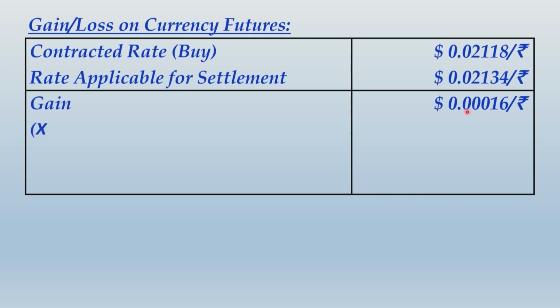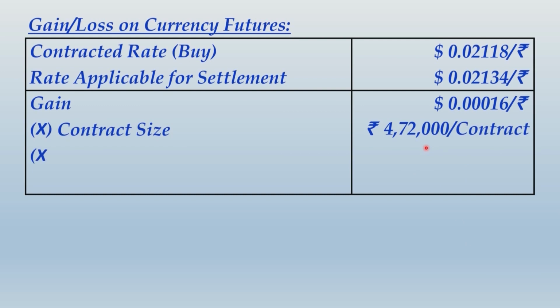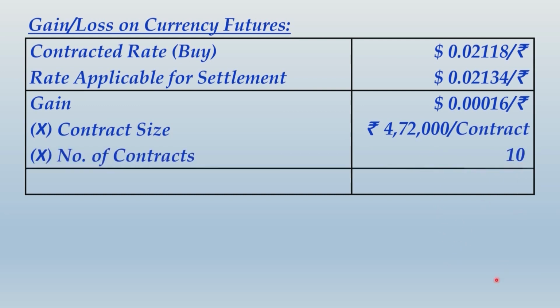Let us multiply this by the contract size, that is rupees 4,72,000 per contract, and further multiply this by the number of contracts, that is 10 contracts. We get the total amount of gain, which will be denominated in dollars. So the total gain is $755.20. Friends, I have explained earlier also, because the contract is denominated in rupee, the resulting gain will always